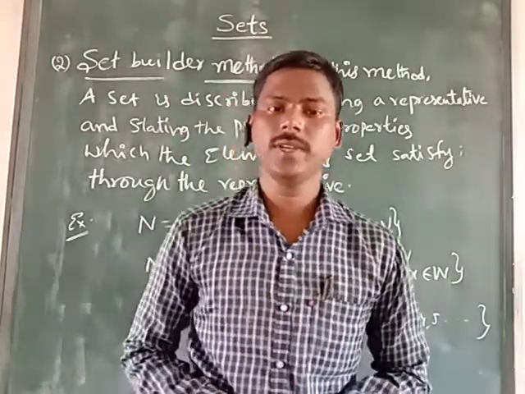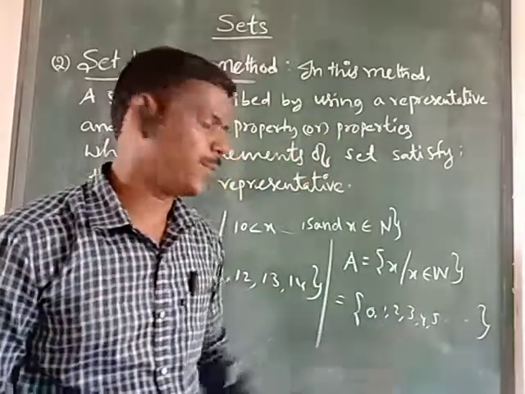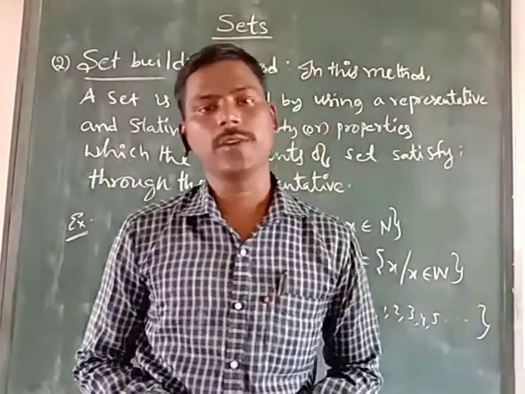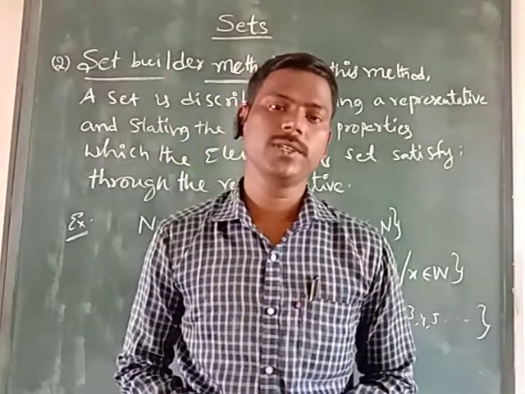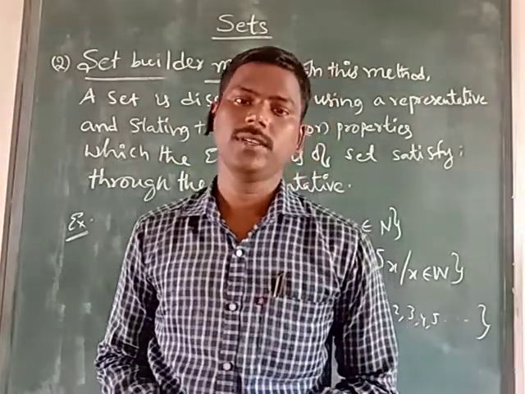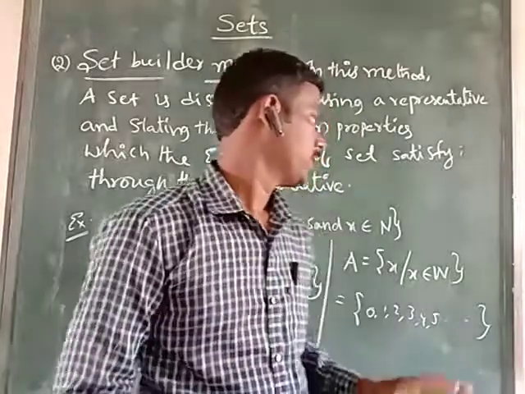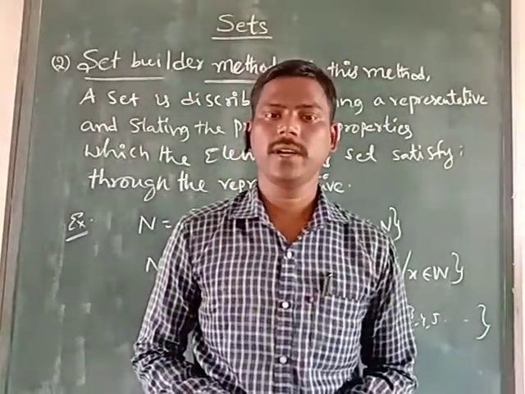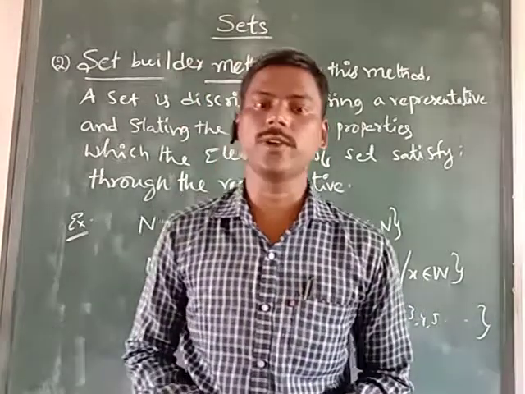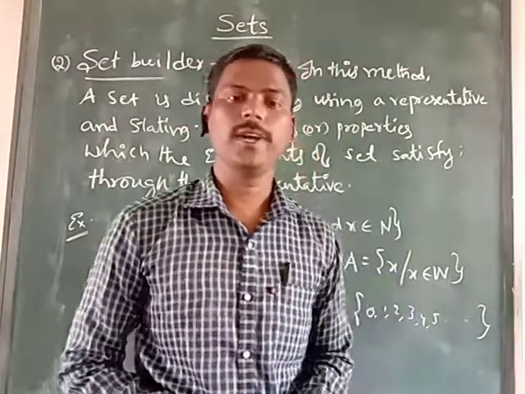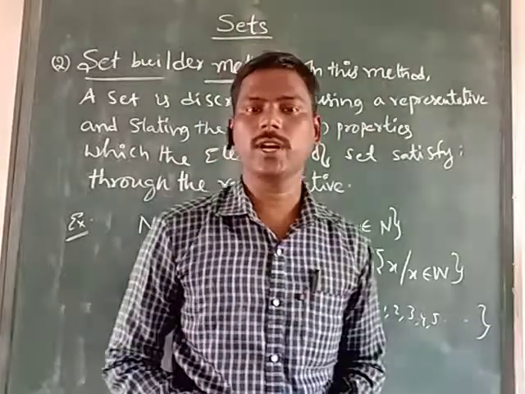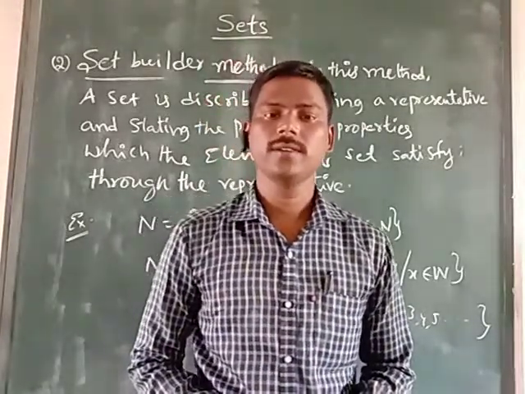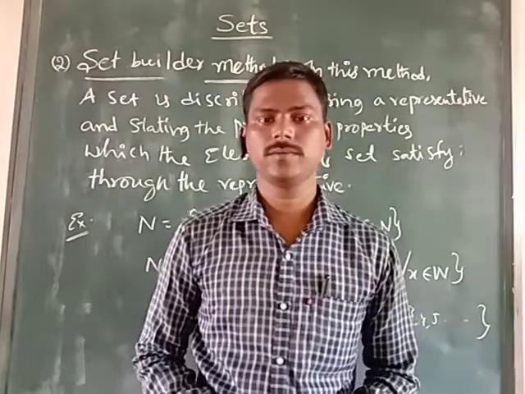If the elements are separated by commas, it is called tabular form, roster form or list form. These are the two ways to represent a set. Did you understand today's class, children? Please watch the video one or two times, note it down in your running notebook and practice. Thank you.